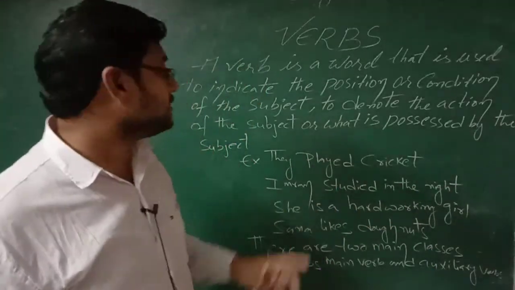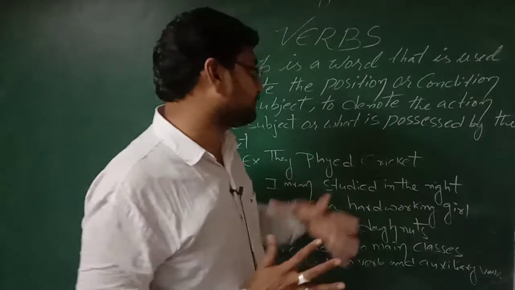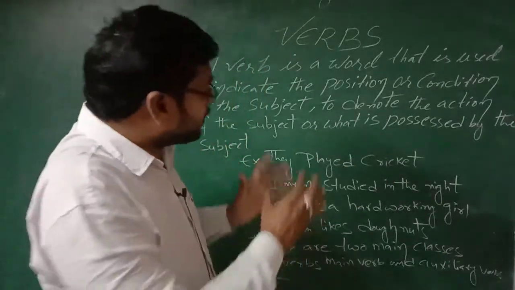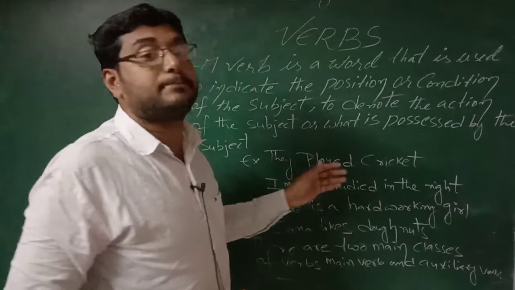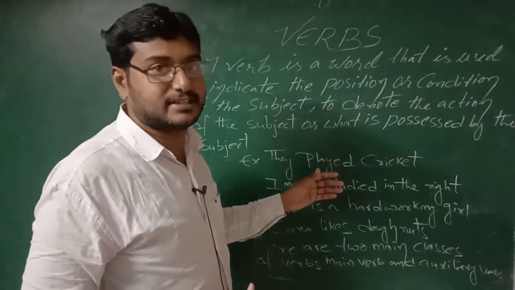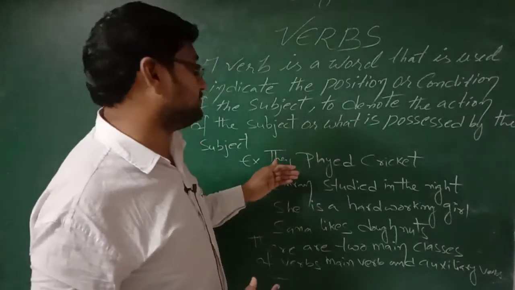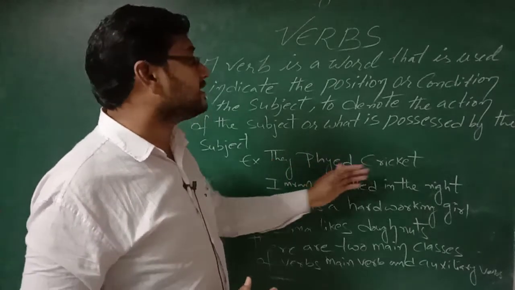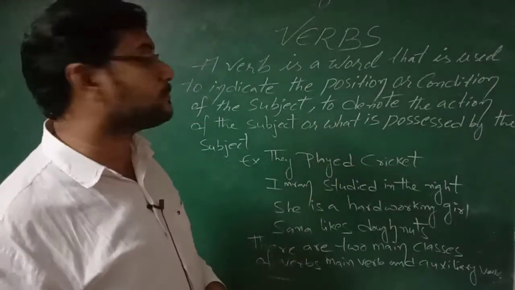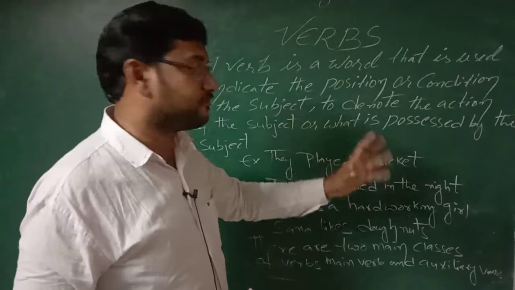For example, they played cricket. They did some work here. What work did they do? They played. Played is also work. So this work is done by the subject. They played cricket. Here in this example, played is a verb.